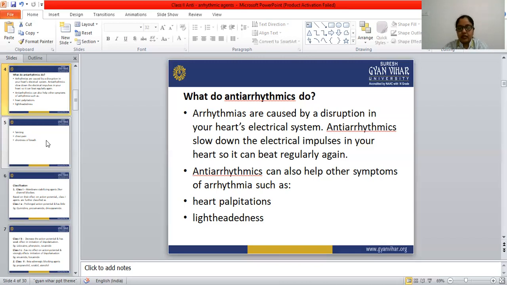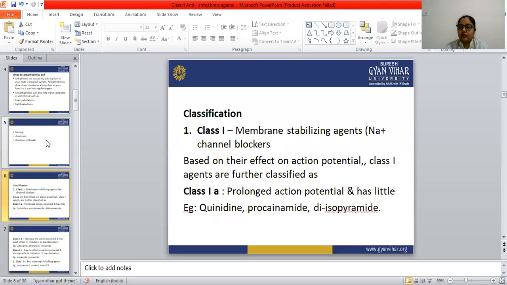We have already seen the classification of antiarrhythmic drugs, but let me explain once again. Antiarrhythmic agents are classified into four categories: class 1, class 2, class 3, class 4. Class 1 antiarrhythmic drugs are known as membrane stabilizing agents or sodium channel blockers. We have done all the drugs that come under the category of membrane stabilizing agents and sodium channel blockers.